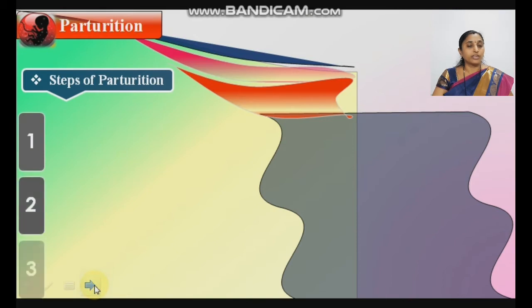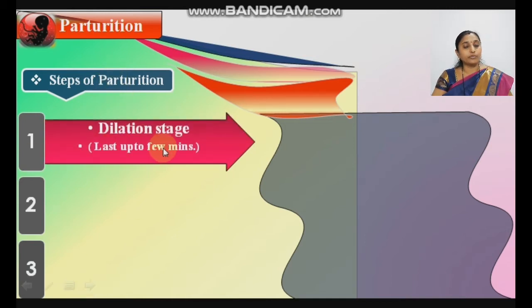This is the first stage of parturition. There are 3 stages of parturition. First, the dilation stage. It lasts up to a few minutes. What is the duration of dilation? It lasts up to a few minutes. What happens during this stage? Rapid contraction, stronger contraction of the uterus. Below the uterus, what is present? The vagina. The uterus contains 3 parts: the upper dome shaped fundus, the middle body, and the narrow part, that is the cervix, which opens into the vagina. Okay, there is a dilation of the cervix and vagina. That's why this stage is known as the dilation stage. There is a rapid contraction of the uterus due to the stimulatory effect of oxytocin.